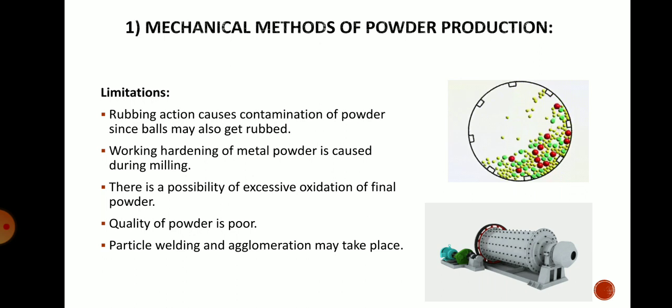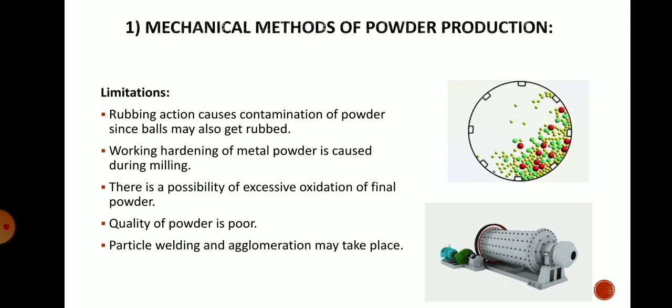If the speed is too low, that also creates a problem. The balls will not get enough contact with the metal to rub it. That's why the speed should be moderate for the ball mill process.